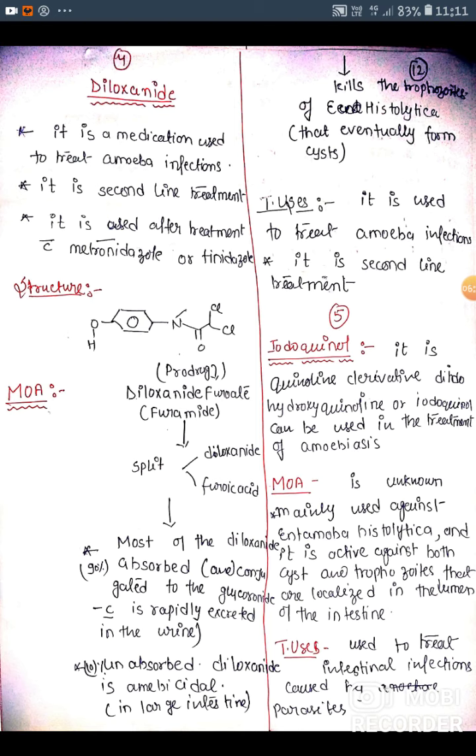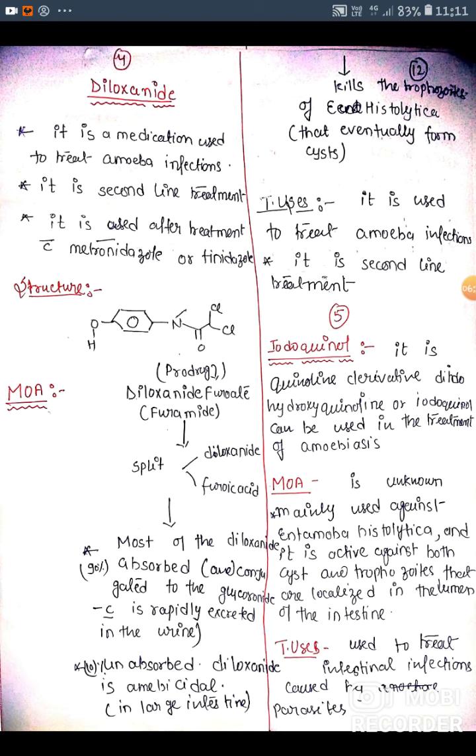The remaining 10% unabsorbed diloxanide is amoebicidal in the large intestine. So only 10% is used for the amoebicidal effect that kills the trophozoites of Entamoeba histolytica, which eventually form cysts. So the therapeutic use of diloxanide is to treat amoeba infection and it is second line treatment.